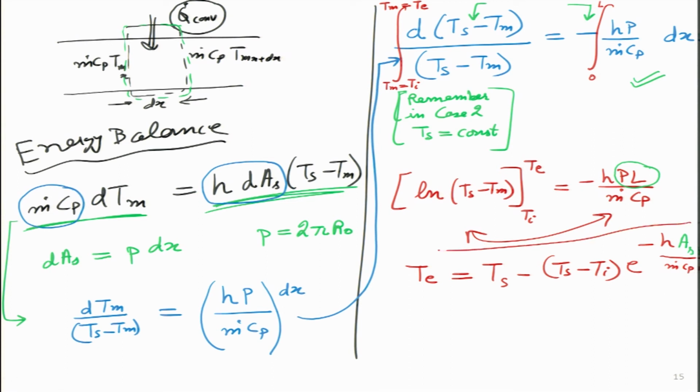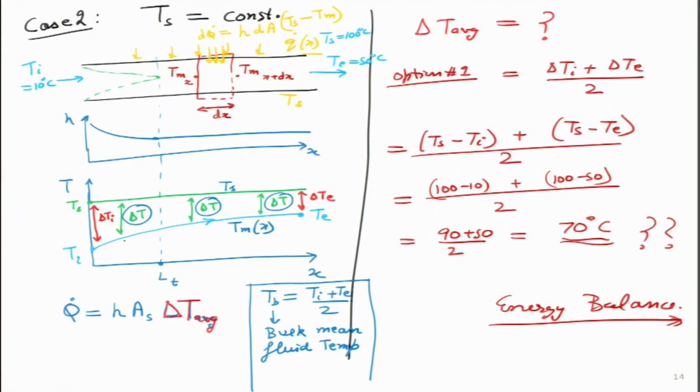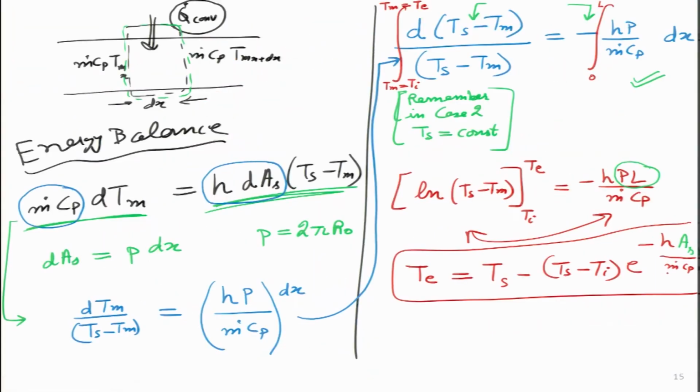So, this is the final answer that we have obtained, and it is an exponential function that we have seen with a minus sign over there, and this is what this thing looks like. So, I can put a dash over here. So, we have figured out how this thing will actually increase. It is a decaying exponential function with a minus sign, so it is slightly increasing. Initially the slope is going to be the largest, whether we are increasing or decreasing the temperature, and the slope will keep on going lower and lower. That is what it is showing us.